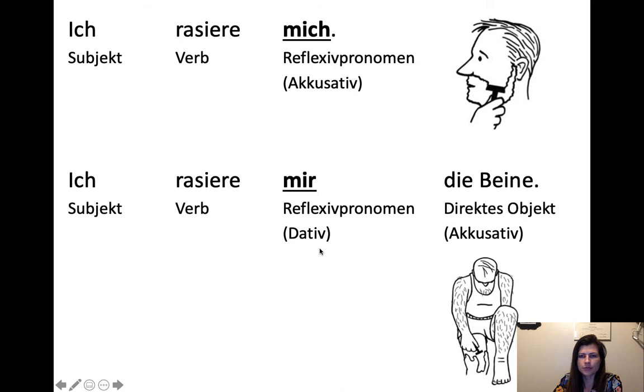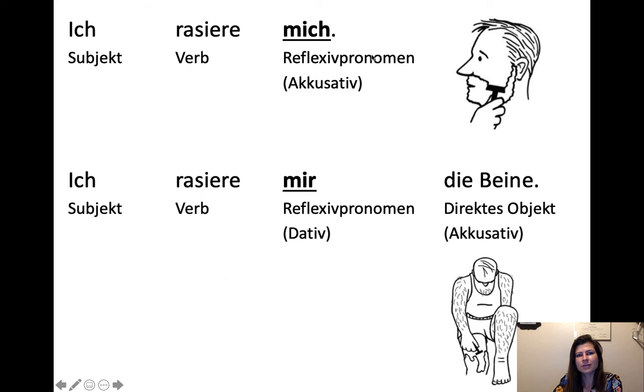So the reason we have changed from mich to mir here is that we've added the legs into the situation, and now the legs are definitely the direct object. I'm shaving the legs. The legs are really what are receiving the action, and then me is like the indirect recipient. It's like I'm shaving my legs for myself, right?